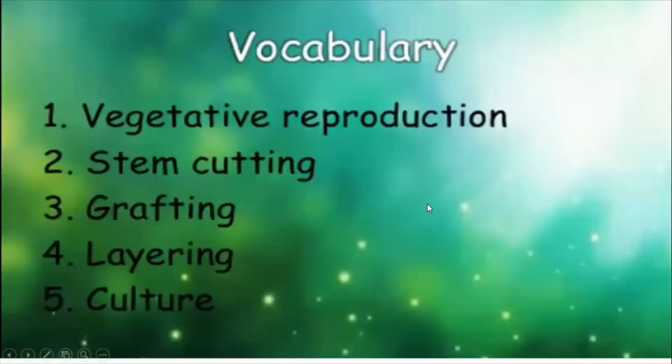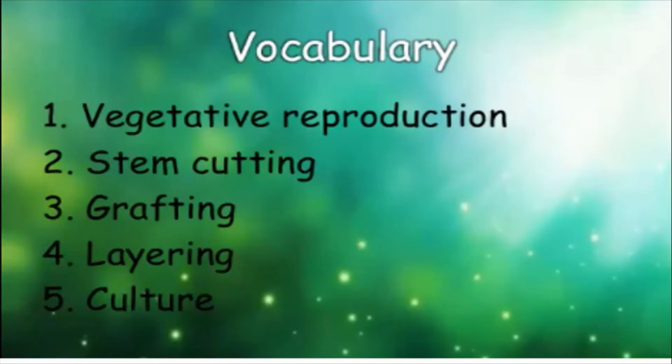Today, under asexual reproduction, we are going to learn vegetative reproduction, stem cutting, grafting, layering, and culture. Out of these five techniques, which one do you know already? Ma'am, I don't know vegetative reproduction, but I know stem cutting, grafting, layering.